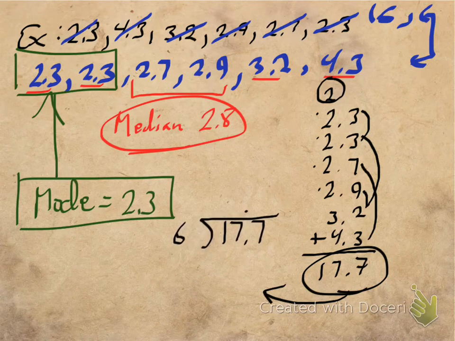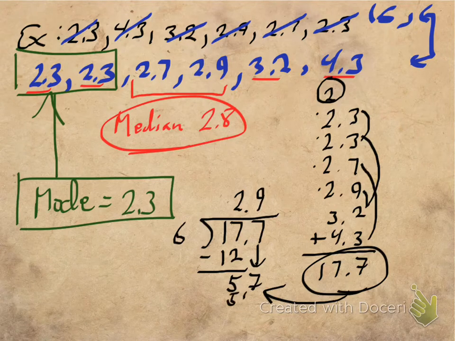There we go. All right, so 6 goes into 17 twice, and you get 12 when you multiply, subtract, and we get 5. We check and make sure that's less than 6. It is, so far so good. We'll bring down the 7. 6 goes into 57, almost 10 times. So we'll go ahead and do 9, and 6 times 9 is 54. And we subtract, and we get 3.